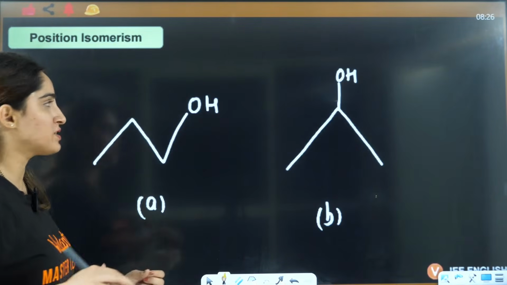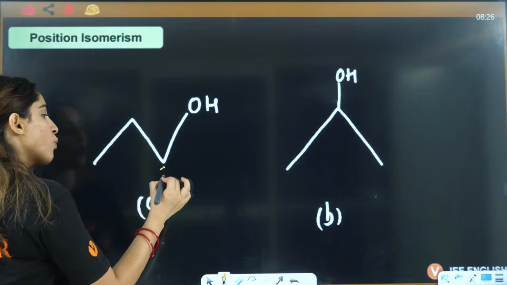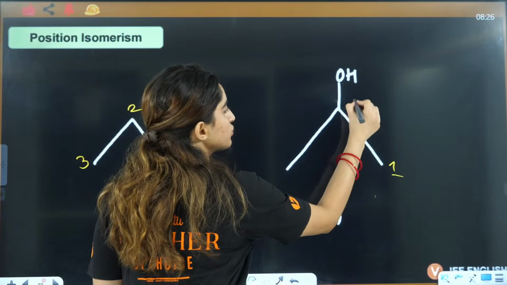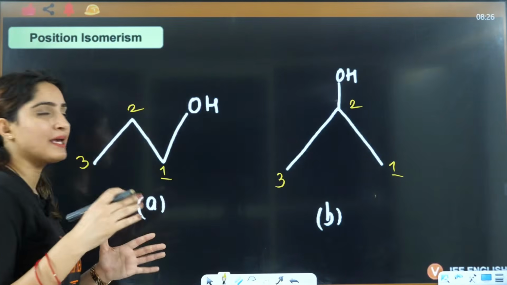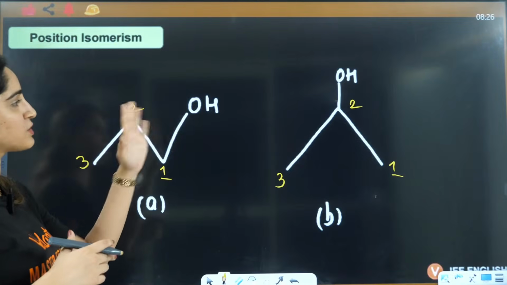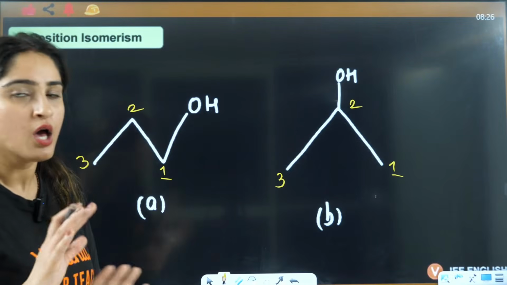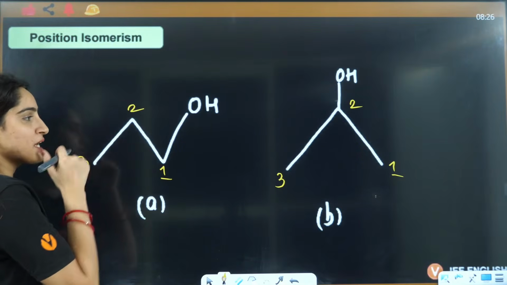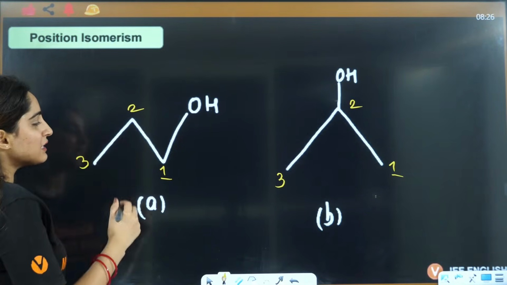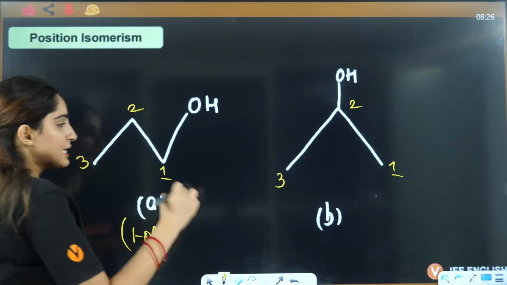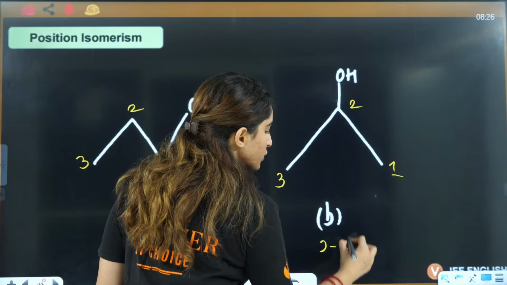If you see this question here, just do the numbering first: this is 1, 2, 3. Can you see the parent chain is the same, and the molecular formula is the same? You have 3 carbons and 1 OH, 3 carbons and 1 OH. But here on the first position you have ol, and here on the second position you have ol.